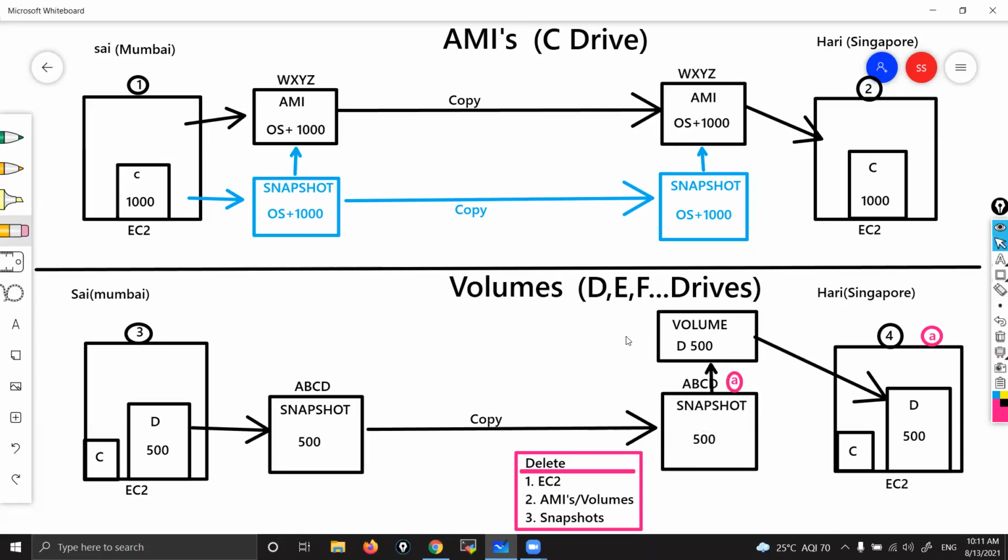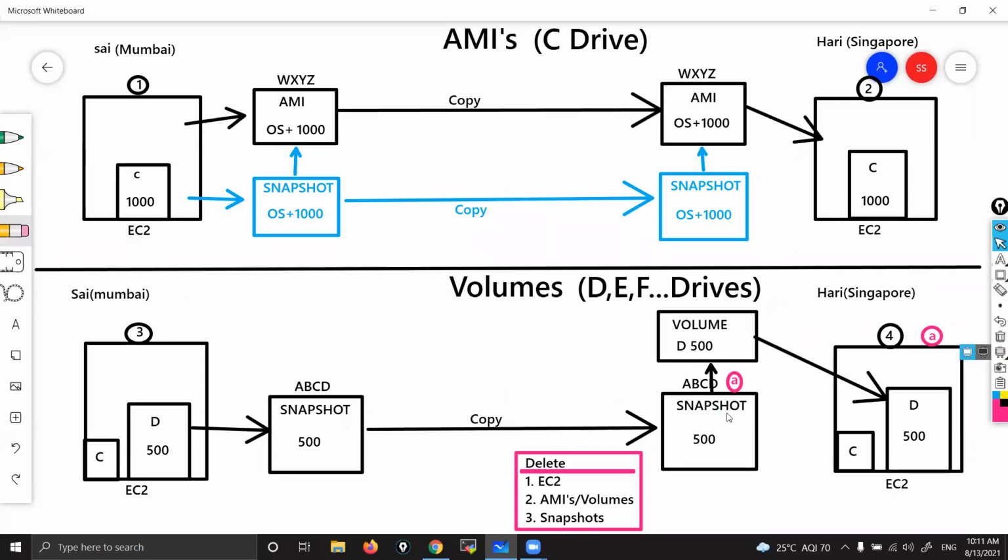You want to create the D drive from the snapshot, correct? You want me to repeat the steps and show practically how the snapshot was created from the D drive in the Mumbai region?